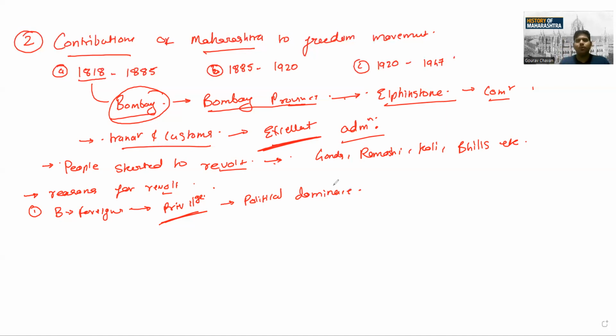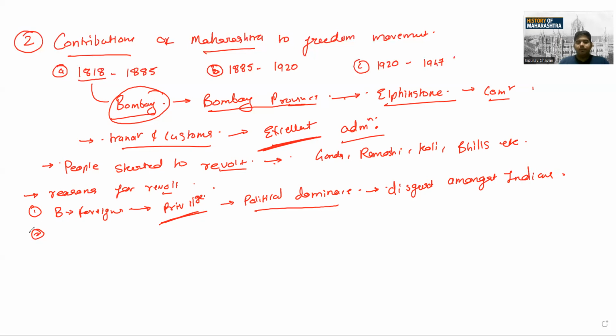They had many privileges, though, but the one which was identifiable, or highlighting, was political dominance. Thus, they subjugated or suppressed the local chieftains, or the local kings. And due to this, discontent rose amongst Indians. I hope you guys are getting this point. This was the first basic reason.